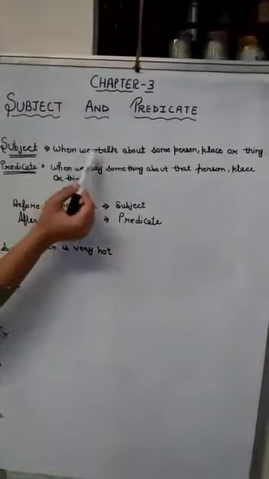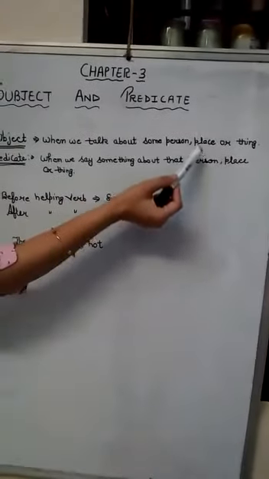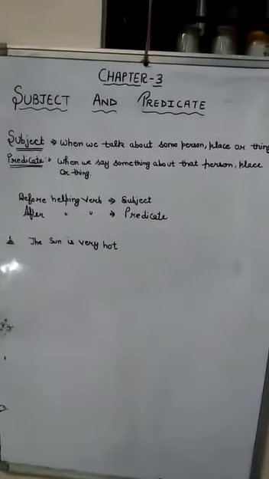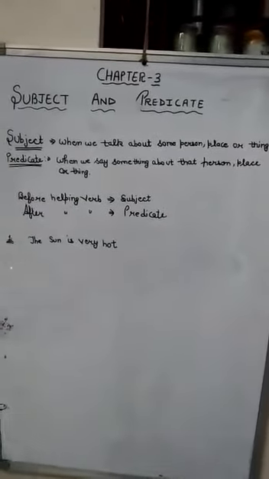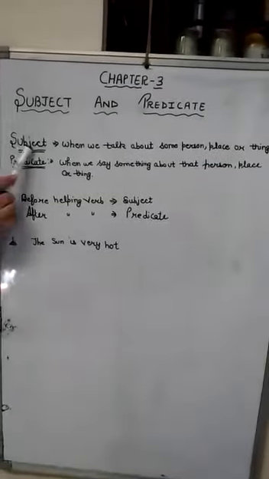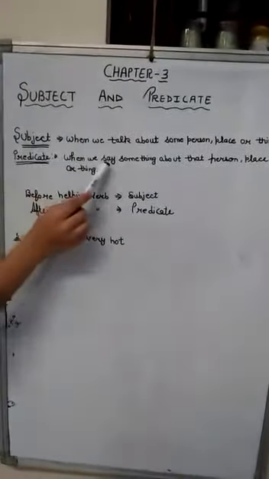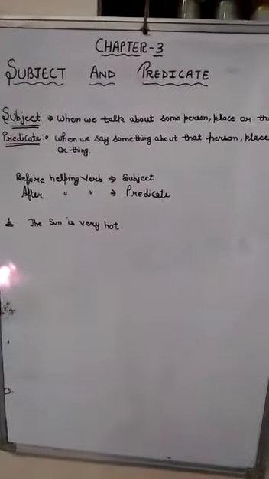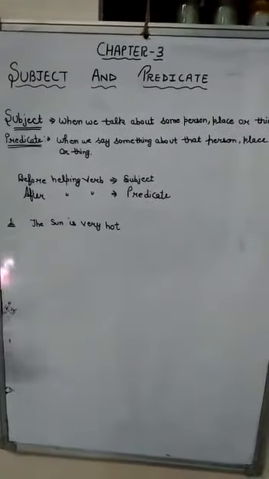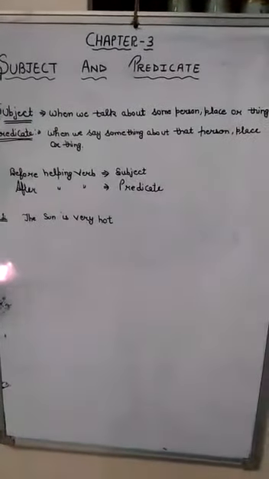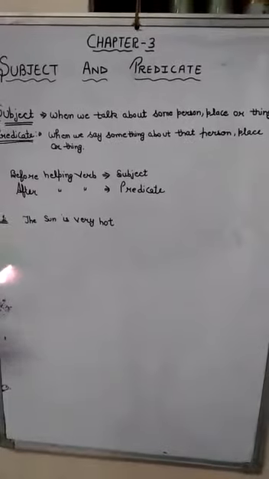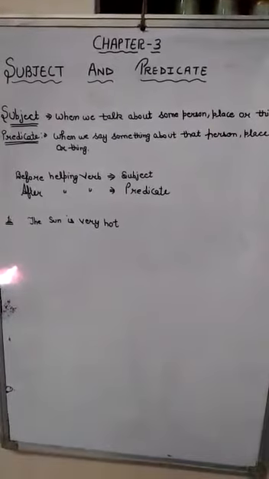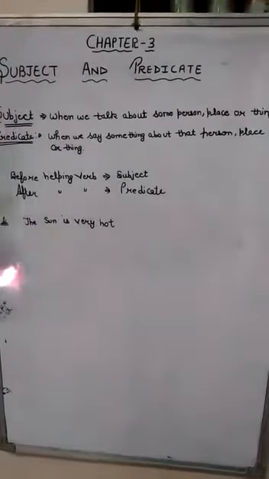Subject. When we talk about some person, place or thing, that is known as subject. It means when we talk about that person, any place, anything, that is subject. Predicate is when we say something about that person. Firstly, we talk about a person, he is a boy. When we say something, that means what quality of that person, color of that thing, and the quality of that place, like this, then it is known as predicate.